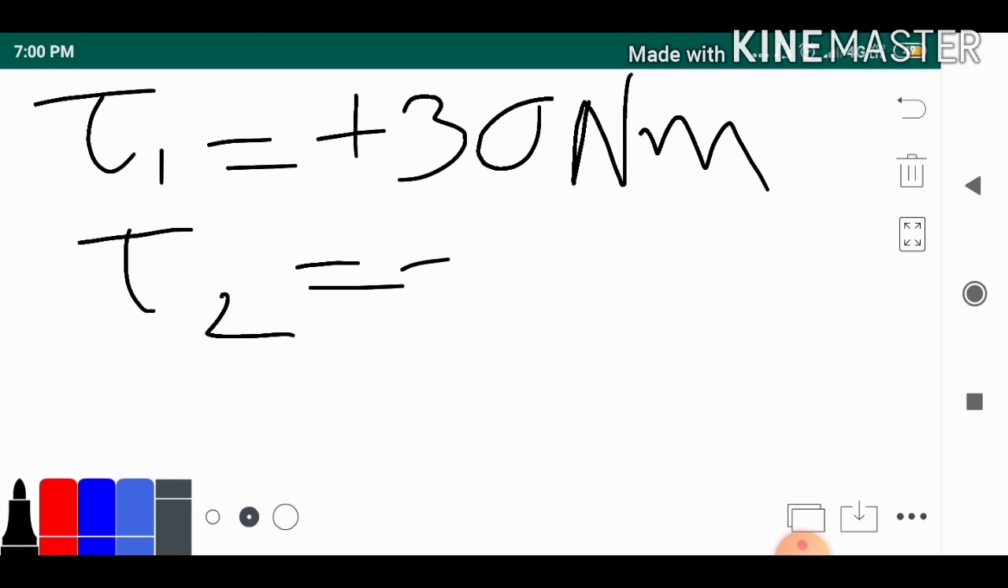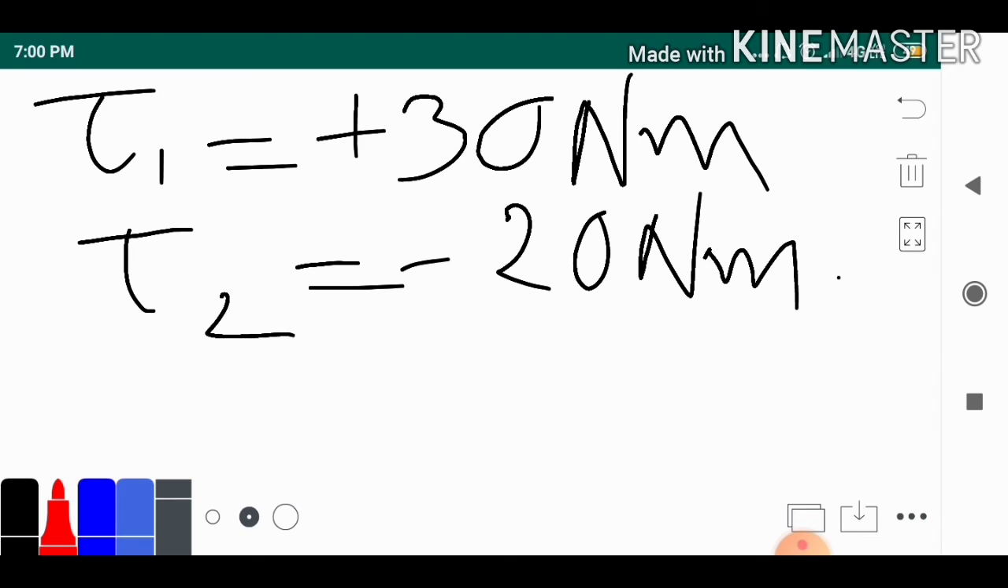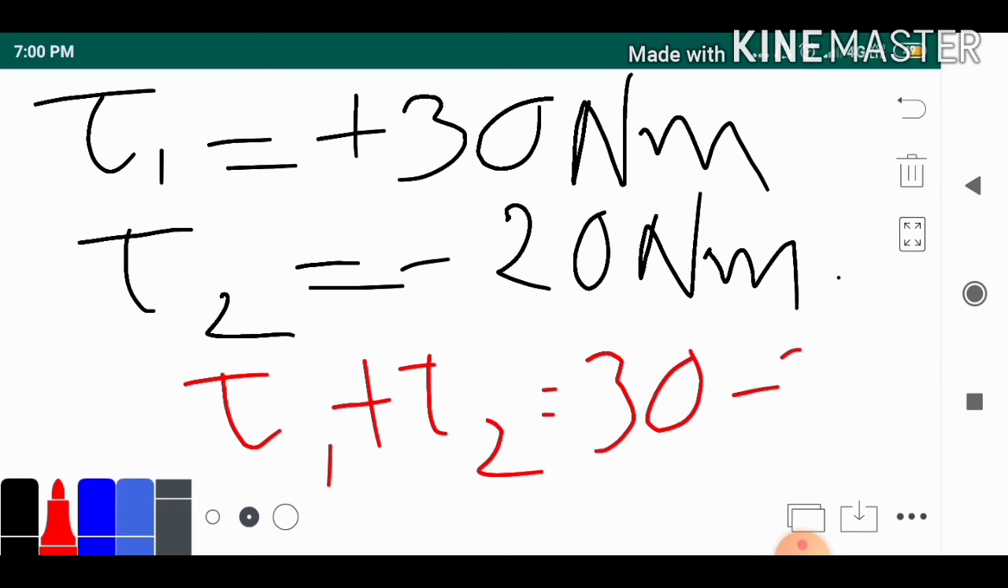Torque 2 is minus 20 Newton meter. In this case, what will be the resultant? Resultant T1 plus T2 will give you 30 minus 20, which gives plus 10 Newton meter.